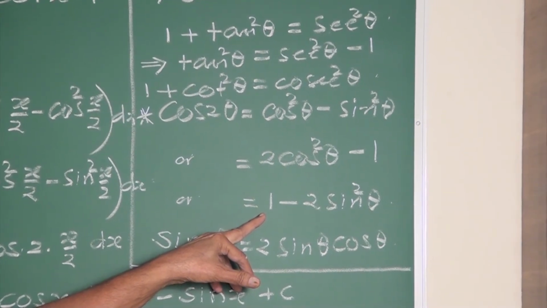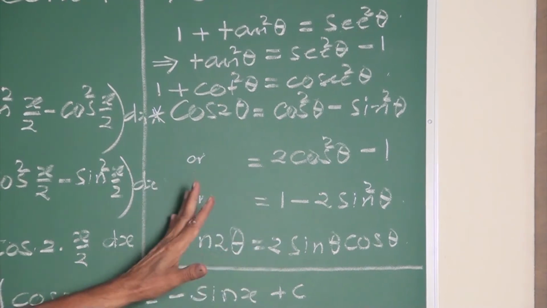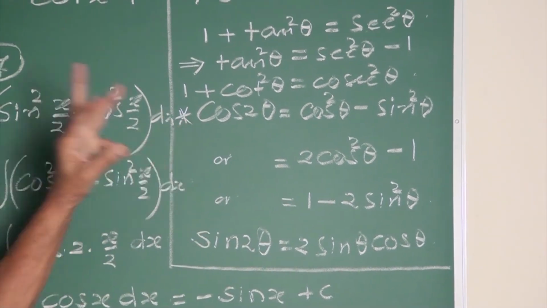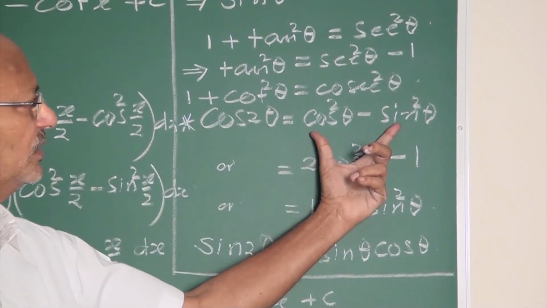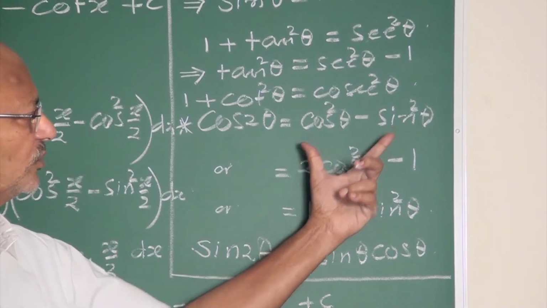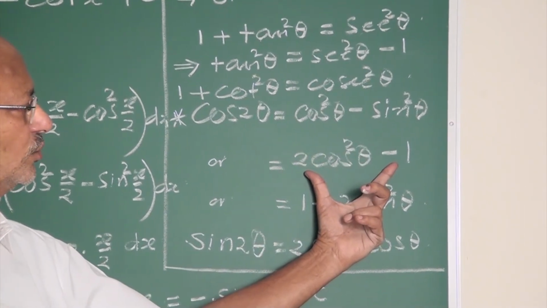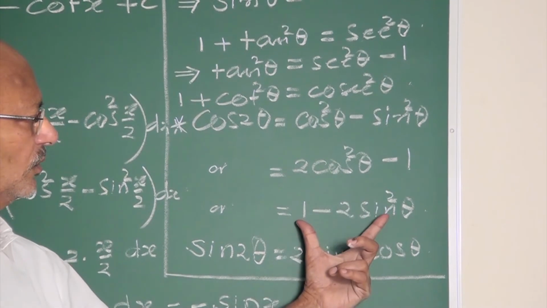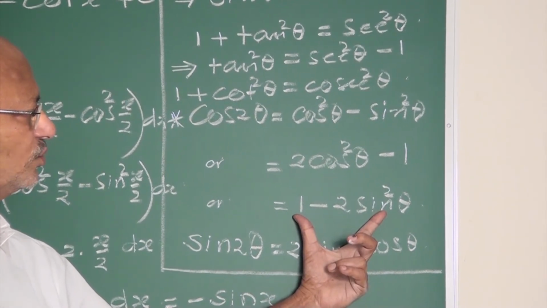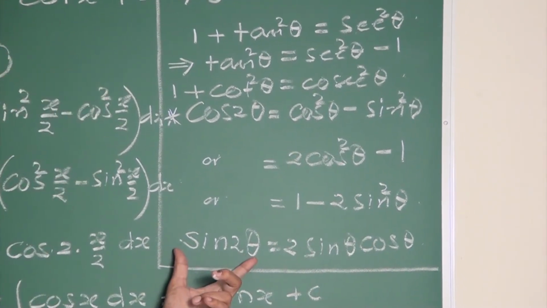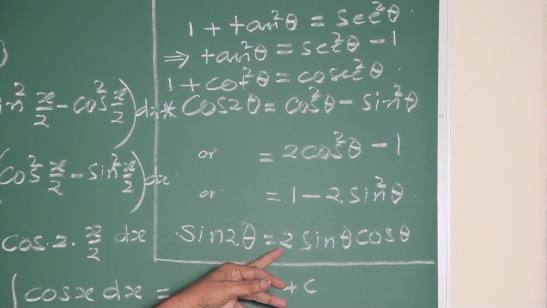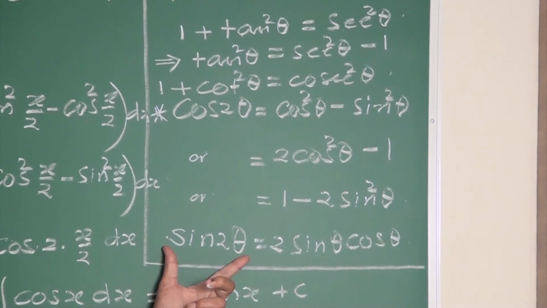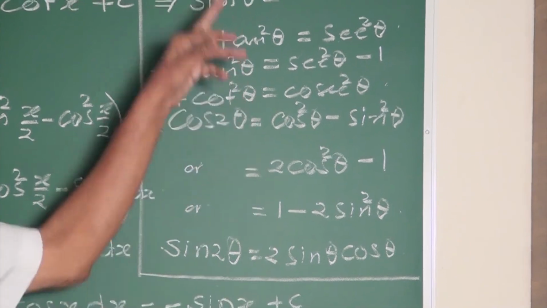Cos 2 theta has 3 formulae: a mixture of both cos square and sin square, purely cos, 2 cos square theta minus 1, and purely sin, 1 minus 2 sin square theta. Sin 2 theta is 2 sin theta cos theta.